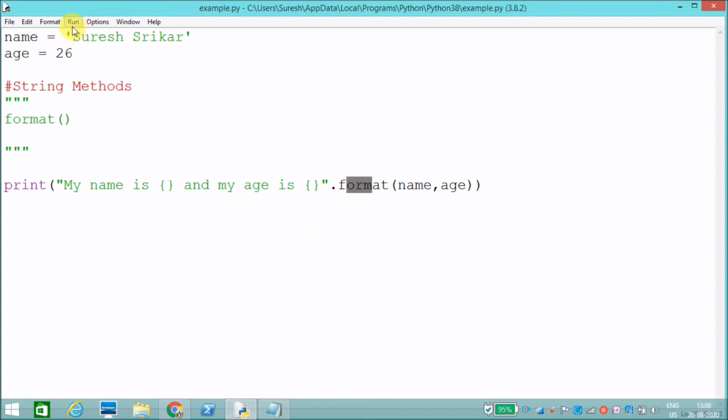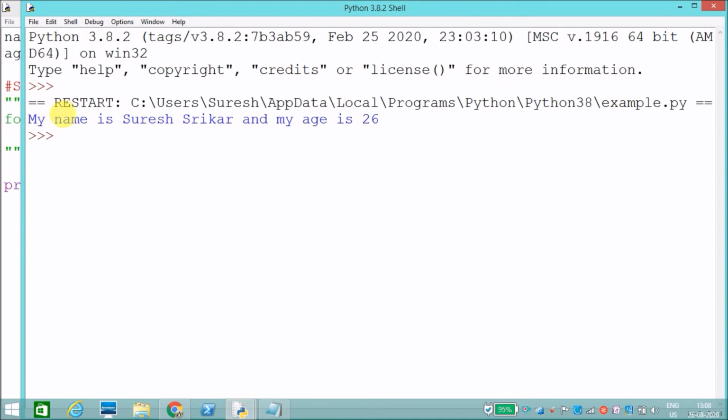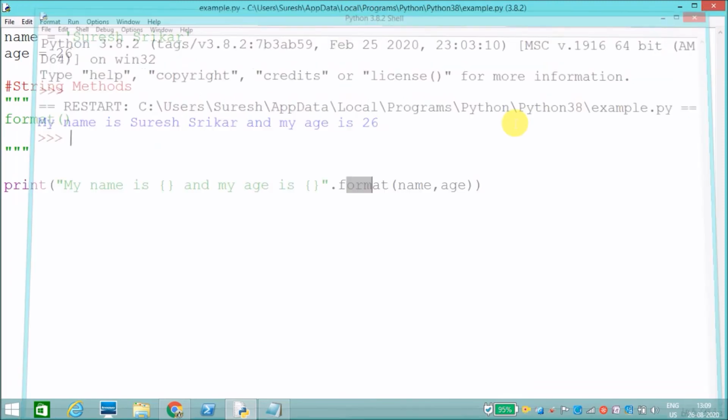Like this you can use format, which is very important. Many interview questions will ask this. See, it has formatted. My name is, the open and close parentheses are replaced with Suresh Srikhar, and age is, replaced with 26. Like this it will format the string.